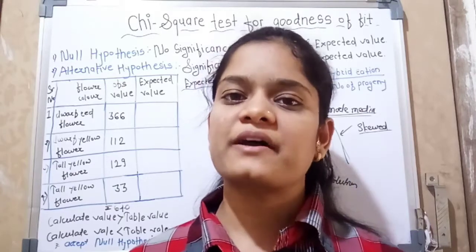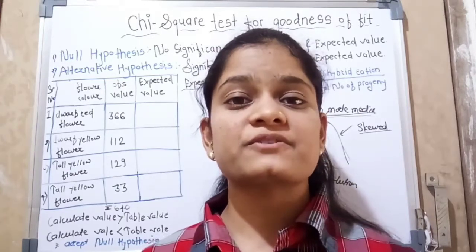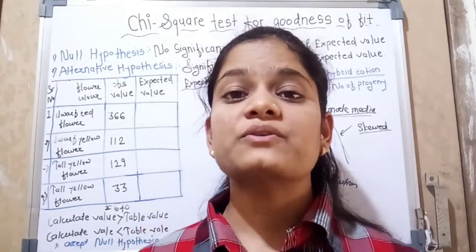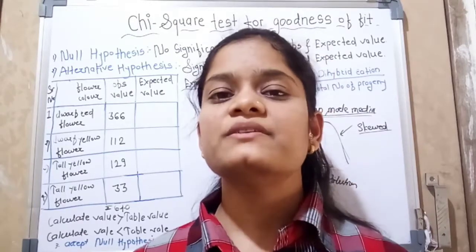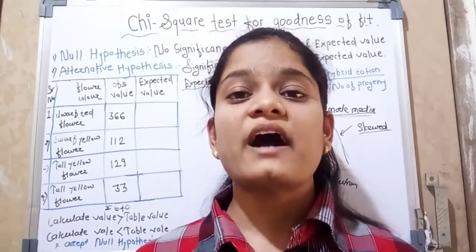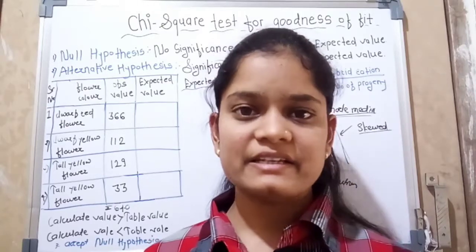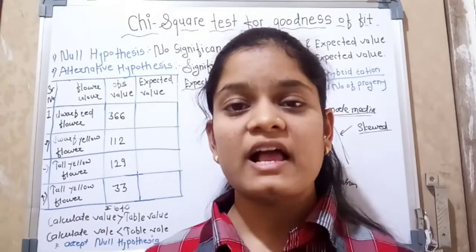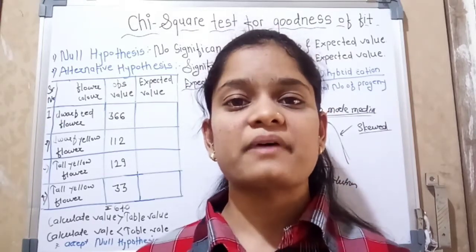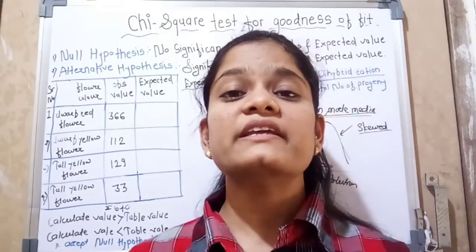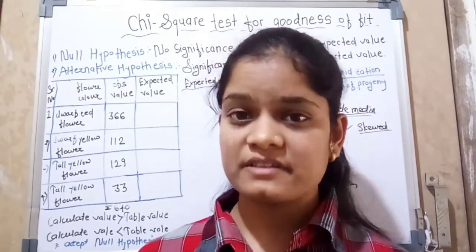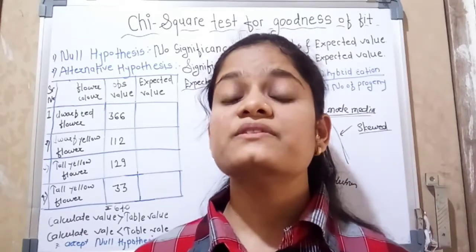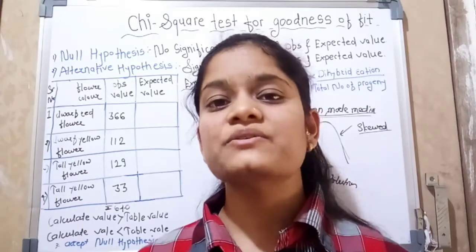So in this video we are going to discuss the chi-square test of goodness of fit. Let's see. The chi-square tests are non-parametric tests. So what is a non-parametric test? The data are qualitative, like color or intelligence. Such type of data is called qualitative data, and it can't be measured, and those data are used in a non-parametric test. There is no kind of assumption in a non-parametric test. So we can say that it is an assumption-free test, and the distribution is not normal. It is a skew distribution.